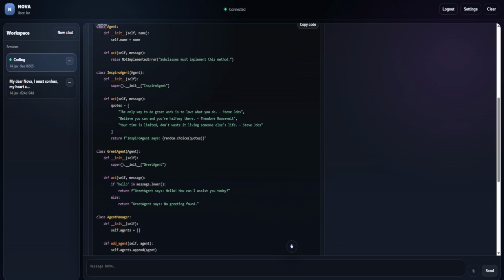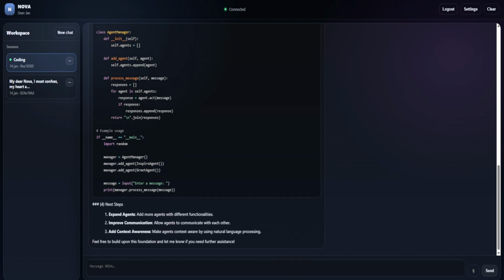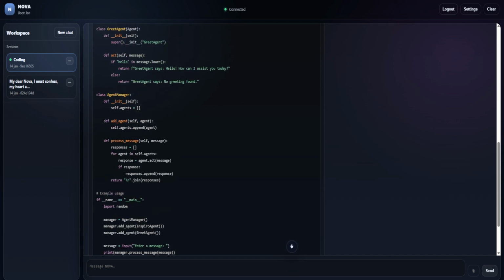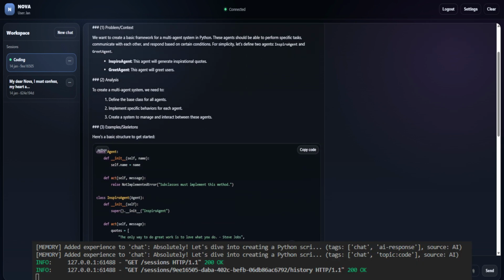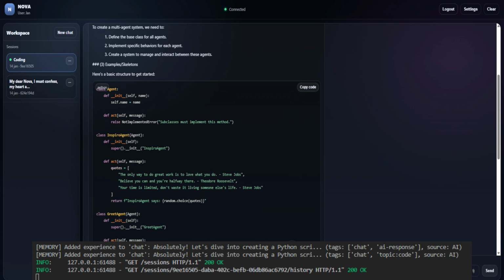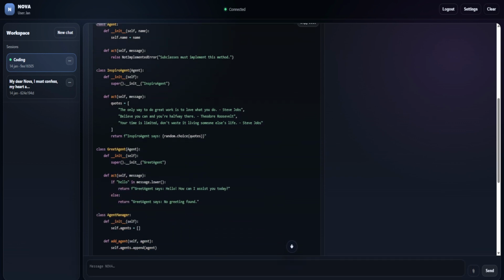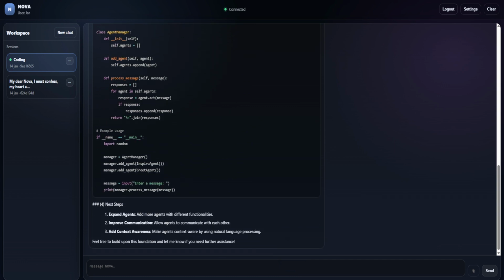Absolutely. Let's dive into creating a Python script for a multi-agent system. This can be quite exciting and will allow us to explore how different agents can interact within a single program. 1. Problem context. We want to create a basic framework for a multi-agent system in Python. These agents should be able to perform specific tasks, communicate with each other, and respond based on certain conditions.